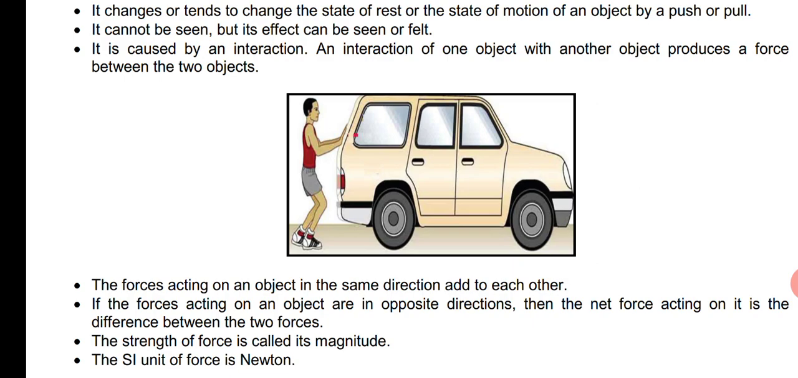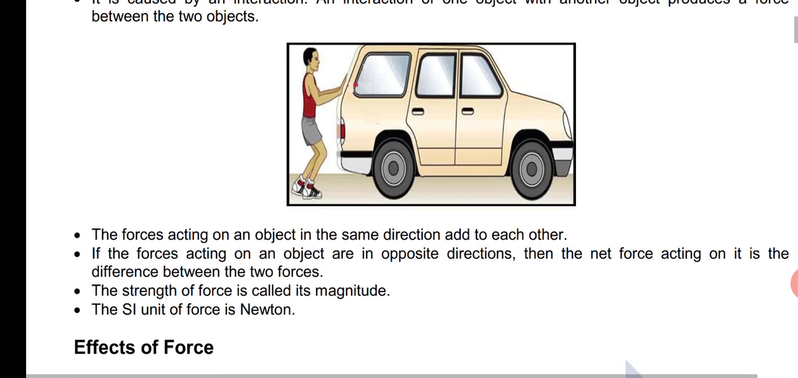Okay, so next, the strength of force is called its magnitude. Magnitude means a numerical value, how much force you are applying. For example, you are applying 20 Newton and your friend is applying 10 Newton. So the SI unit of force is Newton. Remember, the SI unit of force is Newton. Let me go back to the previous one. The strength of force is called its magnitude. Magnitude means a numerical value, like you are applying 20 Newton and your friend is applying 10 Newton.